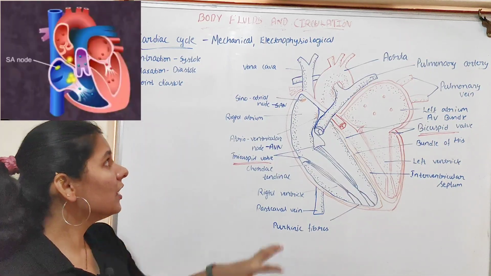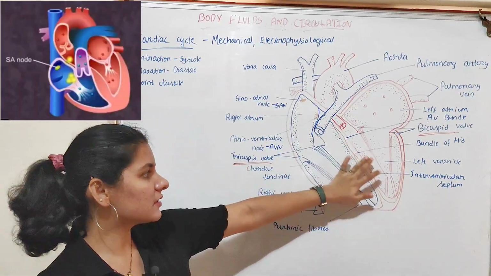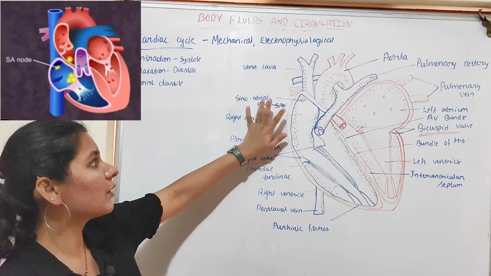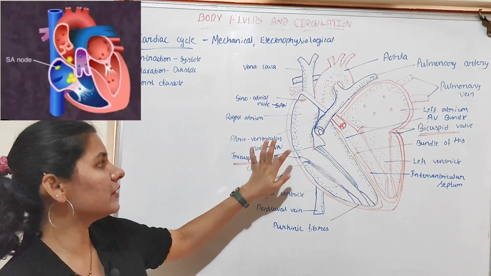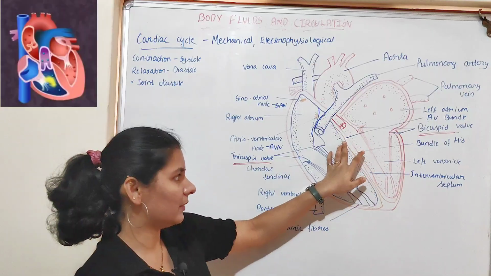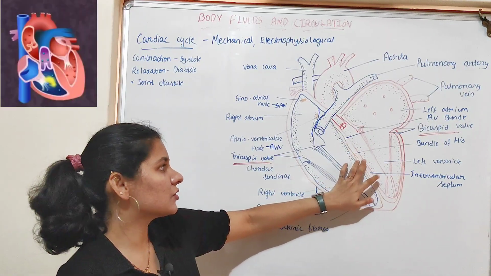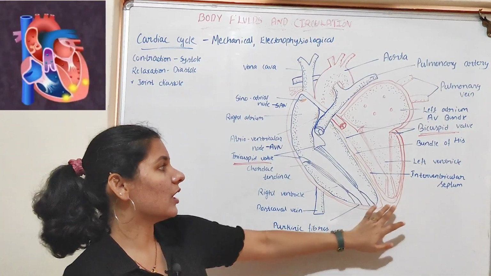At this stage, the action potential from the sinoatrial node passes through the ventricular musculature. So, action potential from the sinoatrial node passes through the atrioventricular node and the AV bundle, and from the AV bundle this action potential passes through the bundle of His into the ventricular musculature.